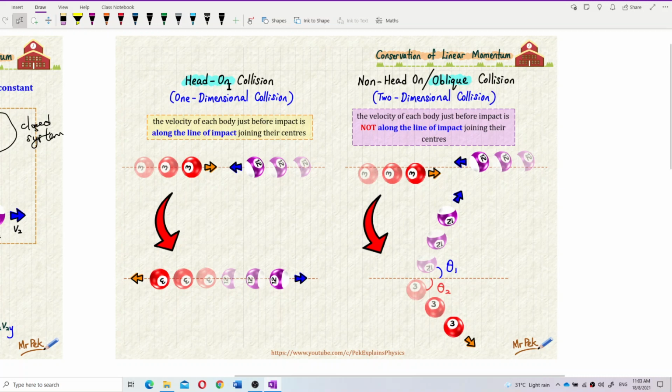If the collision involves two components, x and y components, then it will give certain angles, and that kind of collision we call oblique collision. Oblique collision is a two-dimension collision. It will have two components. One-dimension collision has only one component. Two-dimension collision has two components, that means x and y components.